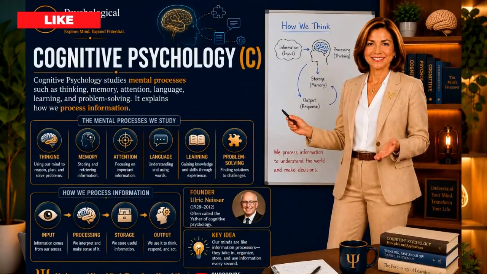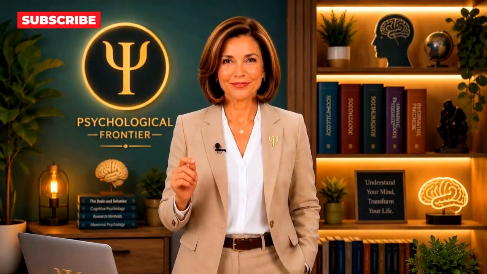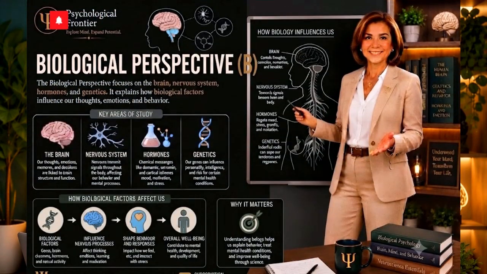Cognitive Psychology. Cognitive psychology studies mental processes such as thinking, memory, attention, language, learning, and problem solving. It explains how we process information. Biological perspective. The biological perspective focuses on the brain, nervous system, hormones, and genetics. It explains how biological factors influence our thoughts, emotions, and behavior.